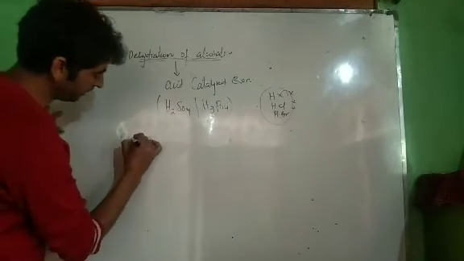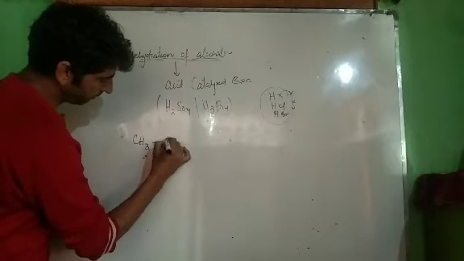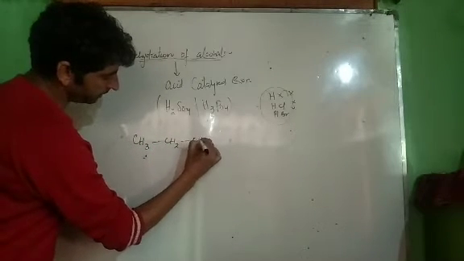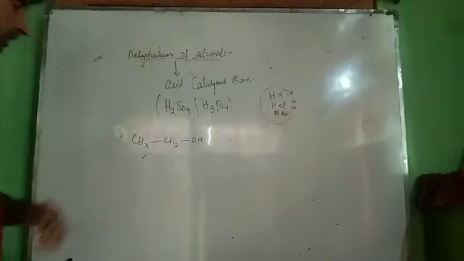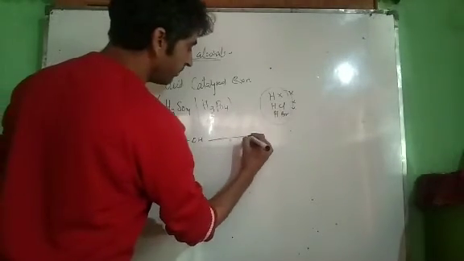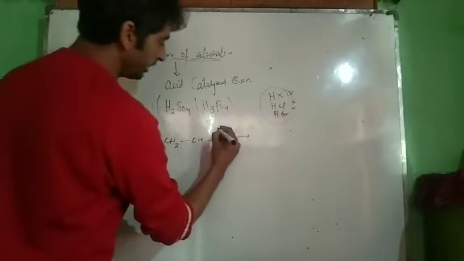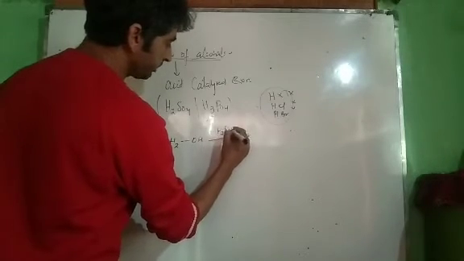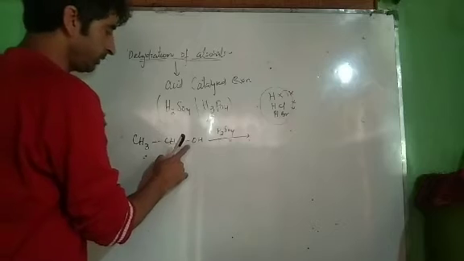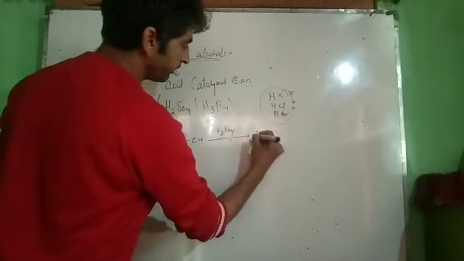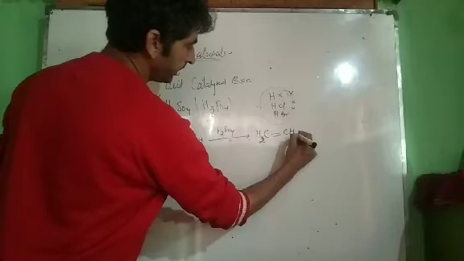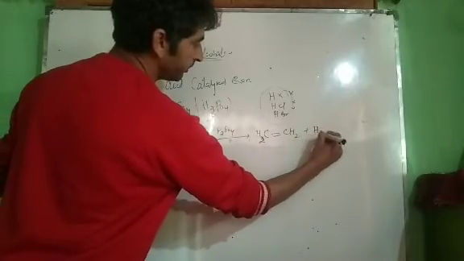Now dehydration of alcohols means loss of water. We will take the alcohol CH3CH2OH. Now we have to carry out dehydration of alcohols. Dehydration means loss of water. Dehydration is carried out in the presence of acid, H2SO4 or H3PO4. Now what happens? Loss of water takes place. We will first write the product and then discuss the mechanism of the reaction. It results in the formation of alkene.